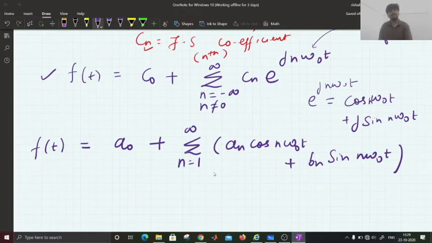So this is another form of Fourier series representation in terms of cosine and sinusoid. Mind it, in terms of sinusoid representation, n starts from n is equal to 1 to infinity.